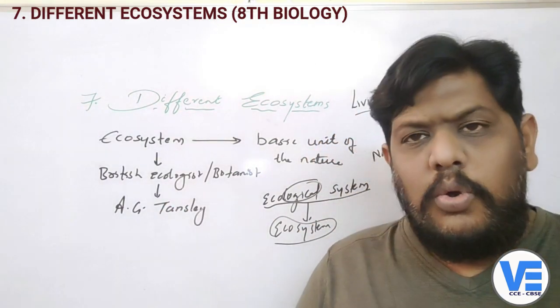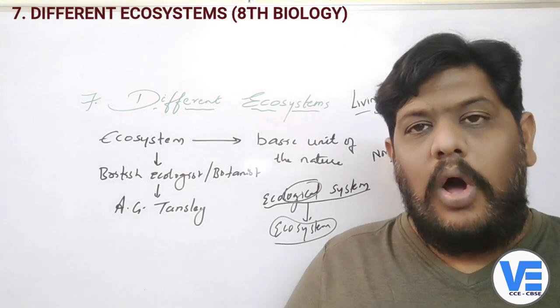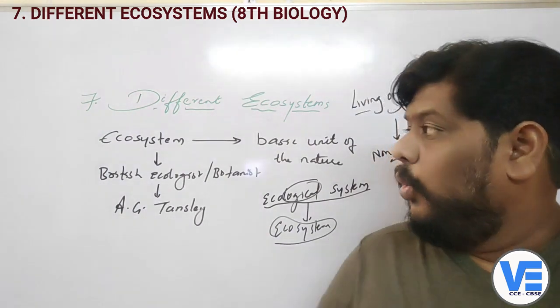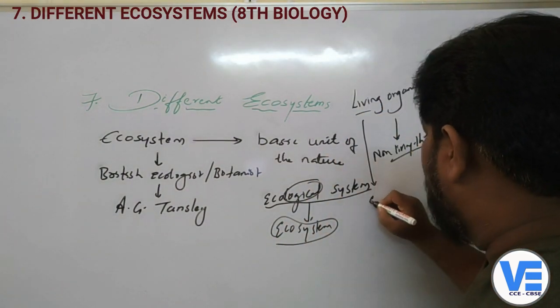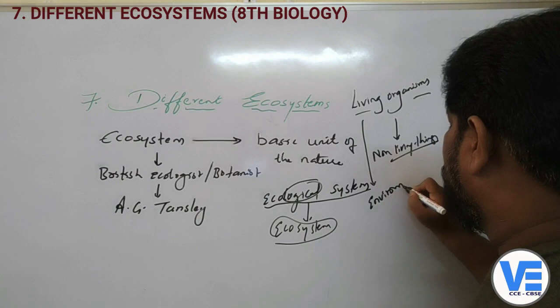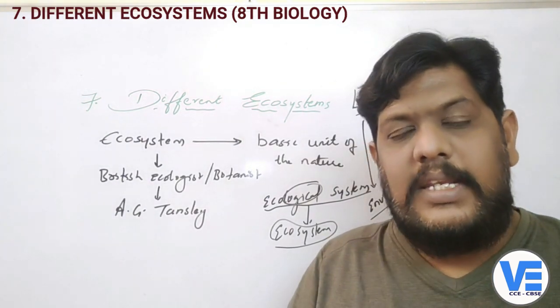Not only Tansley, but there are also some other ecologists who worked on knowing the relationship between the living organisms and their environment. They also did research.